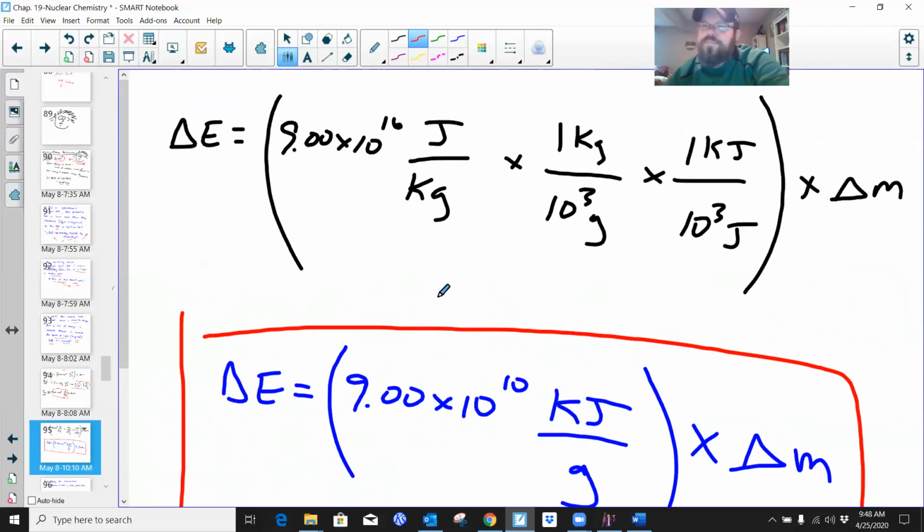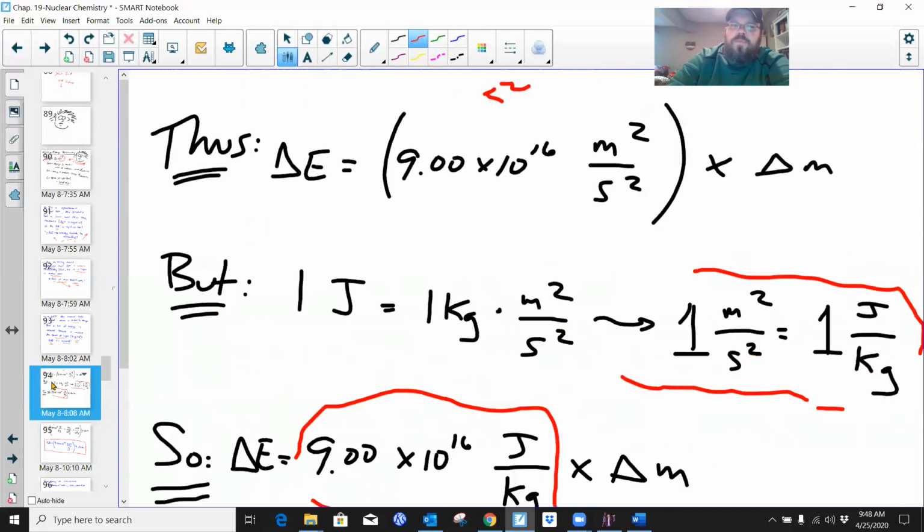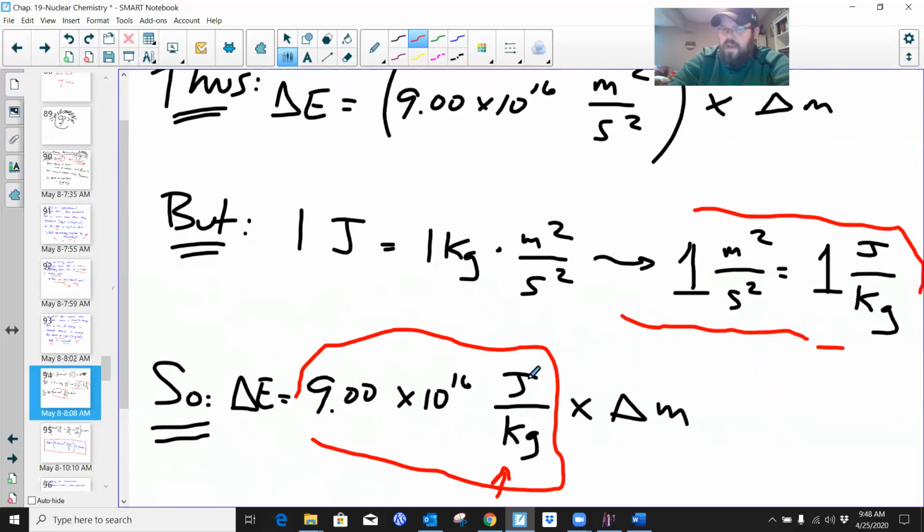Now, here's kind of the deal. We could leave it in this form, but remember a joule is a really tiny unit of energy. A joule is how much energy it takes for me to lift an apple above my head. It's almost nothing. And a kilogram is a pretty large unit of mass, right? A kilogram is 1,000 grams. Well, when we're talking about changes in mass in these nuclear reactions, we're talking about infinitesimally small amounts, less than 1 gram, right? When we're talking about energies, we're not talking about 1 joule, we're talking about kilojoules.